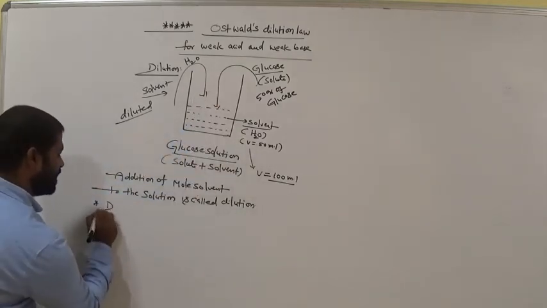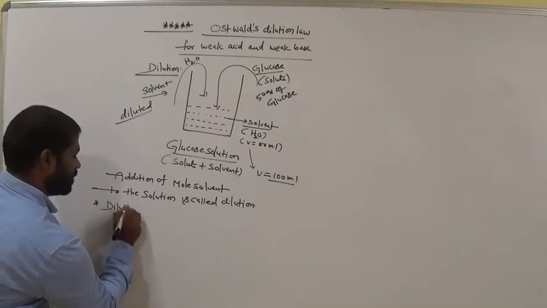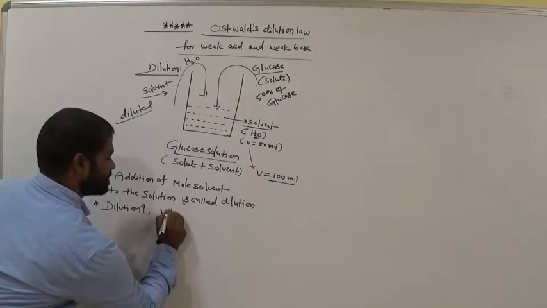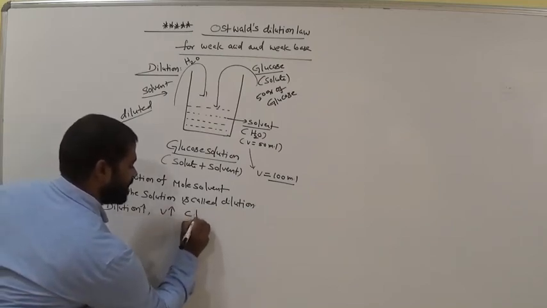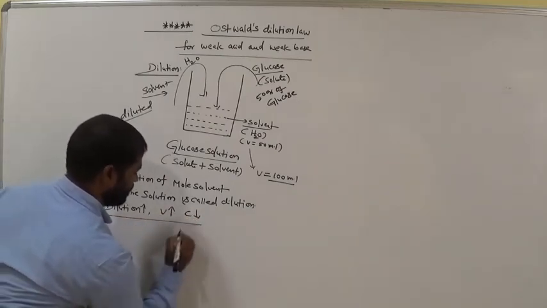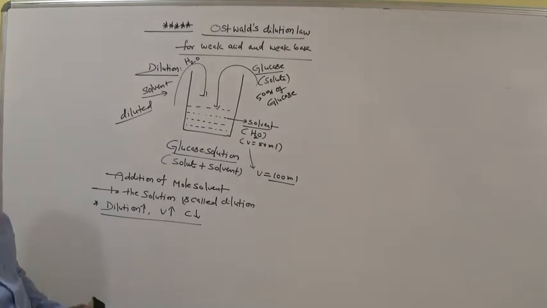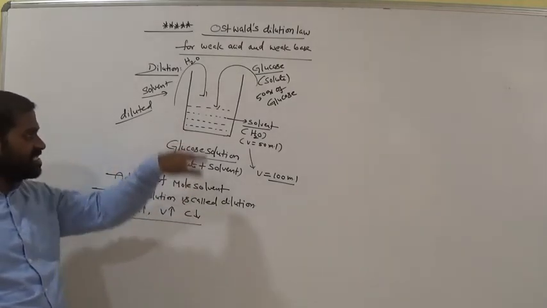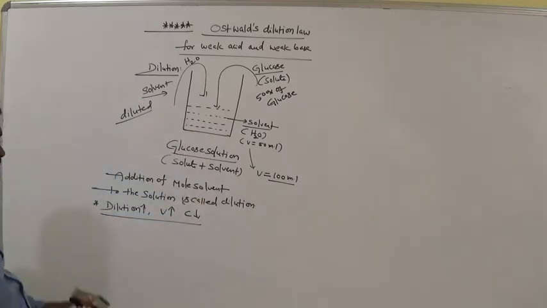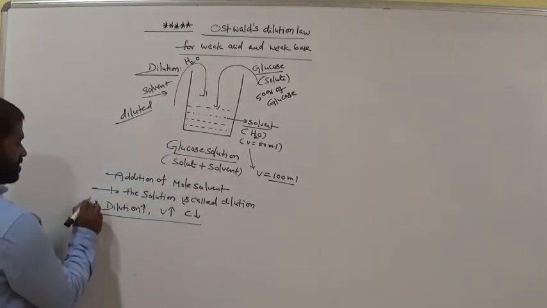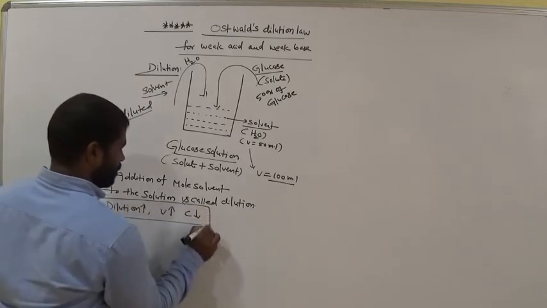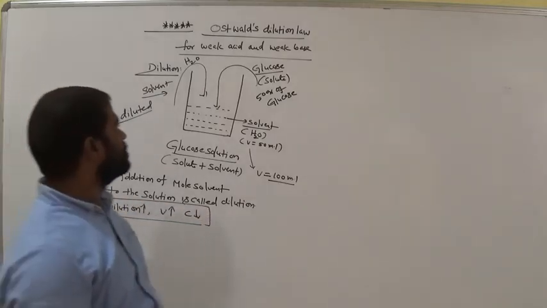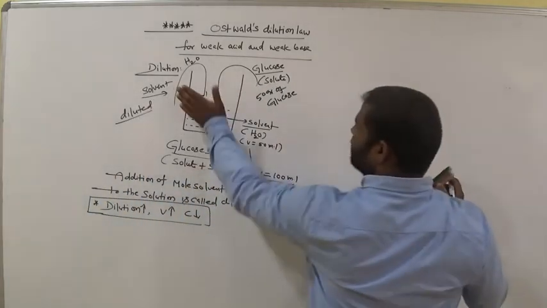Dilution is high, then volume is high, then concentration decreases. Am I right? Dilution is high, volume is high, concentration decreases, that means sweetness decreases or not. This point is very, very important. Remember this. So this is just about dilution.